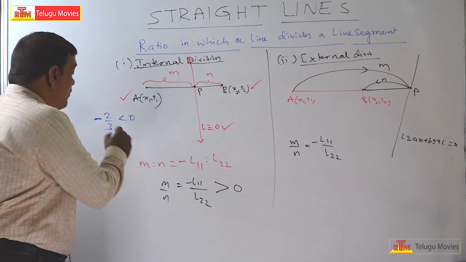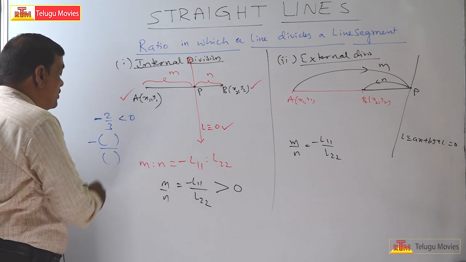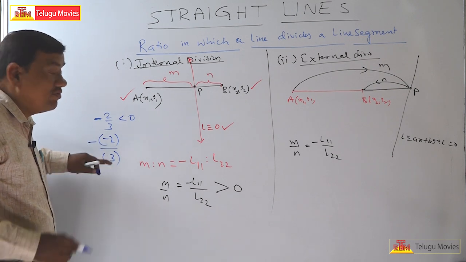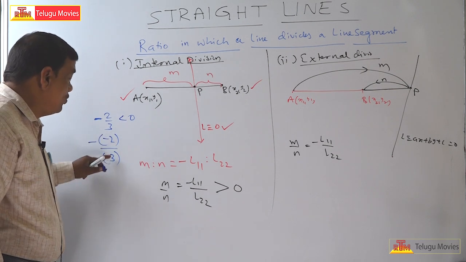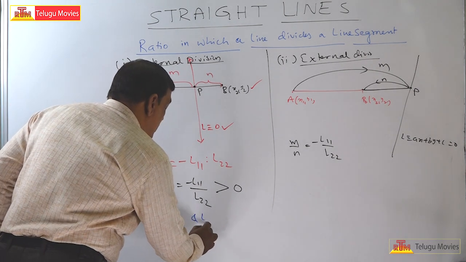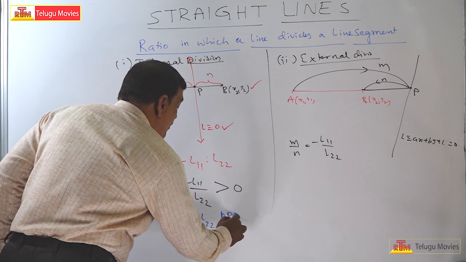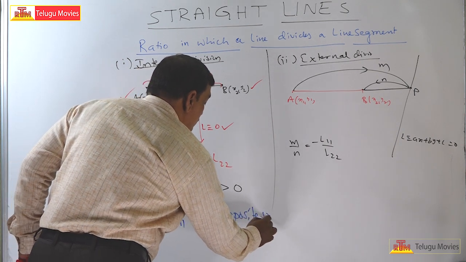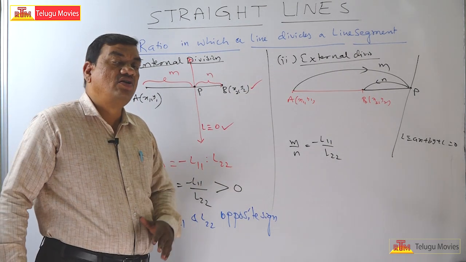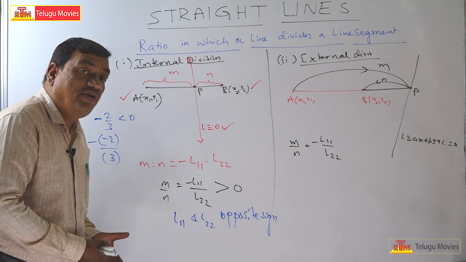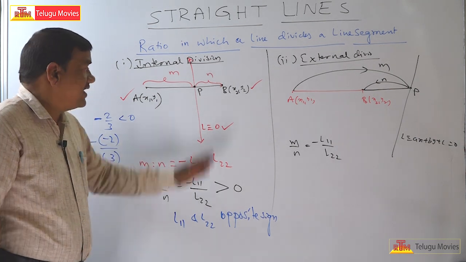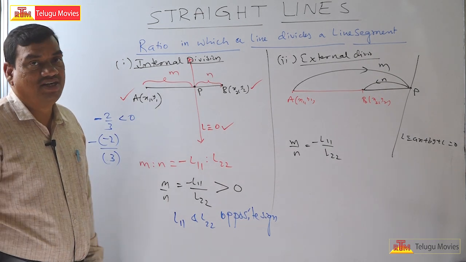To make it positive, minus into minus is plus, so these two must have opposite signs, for example 2 and minus 3. That means L11 and L22 have opposite signs. So, if L11 and L22 have opposite signs, then we say the division is internal division.